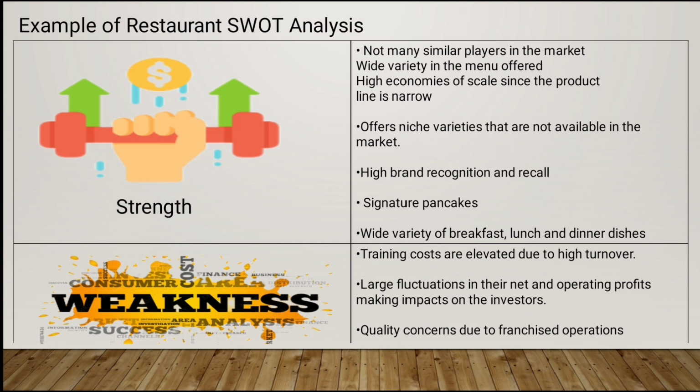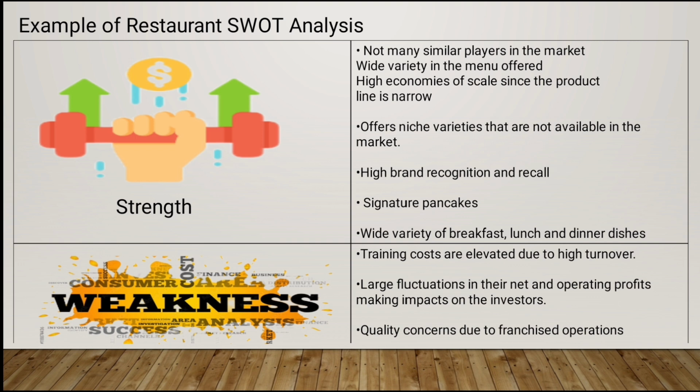Number two, wide variety in the menu offered. So, for example, a restaurant that offers a wide range of dishes like pasta, salads, and sandwiches can attract more customers than a restaurant that only serves burgers. Number three is high economies of scale since the product line is narrow. For example, a bakery that specializes in making only one type of pastry might have lower production costs than a bakery that makes many different types of pastries.